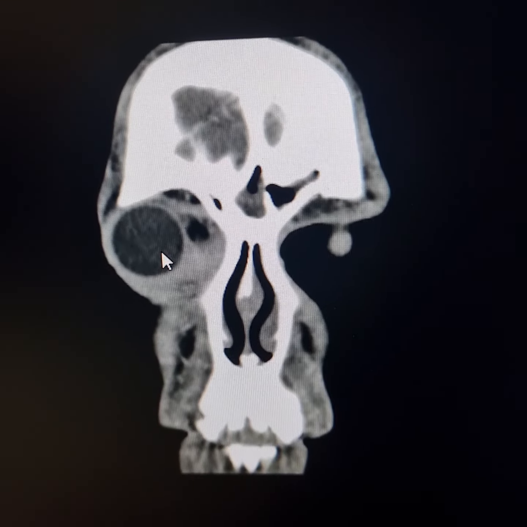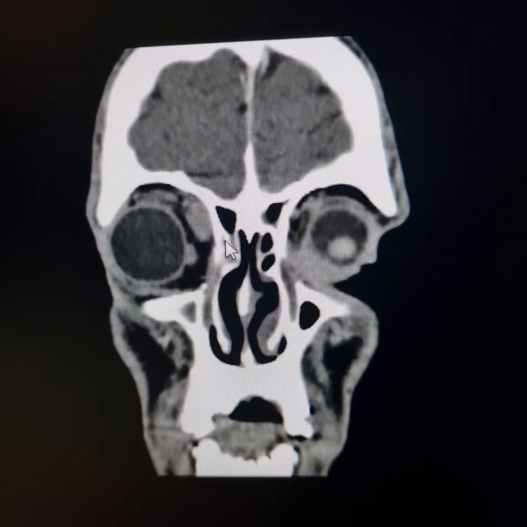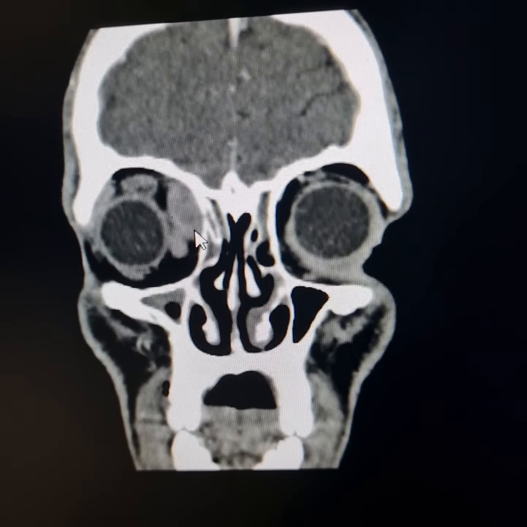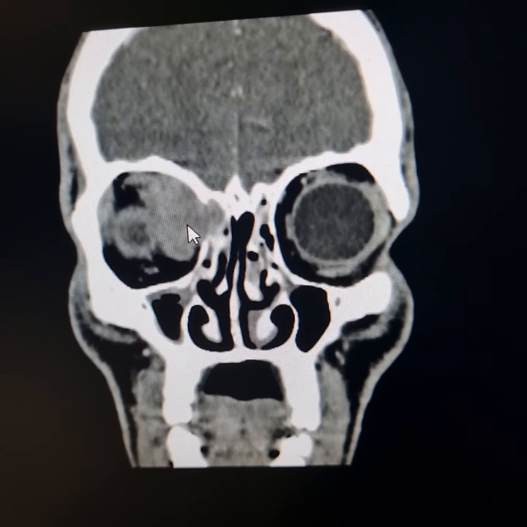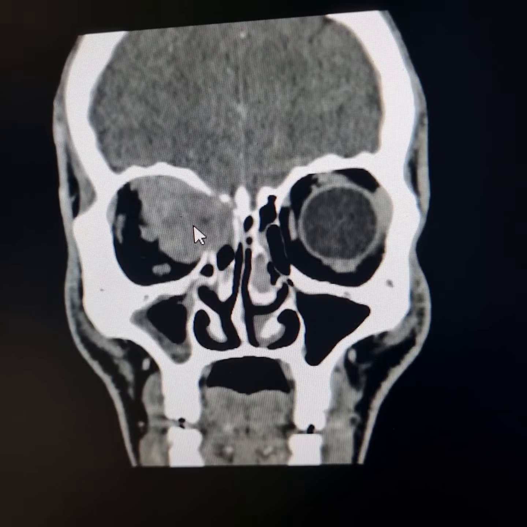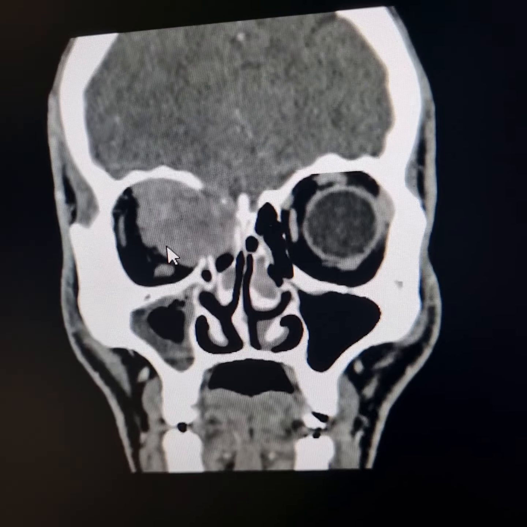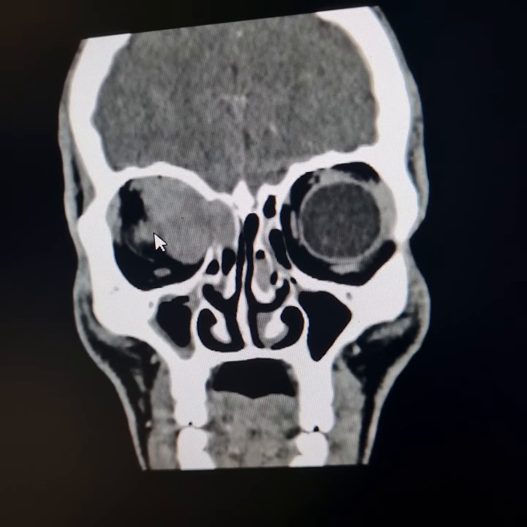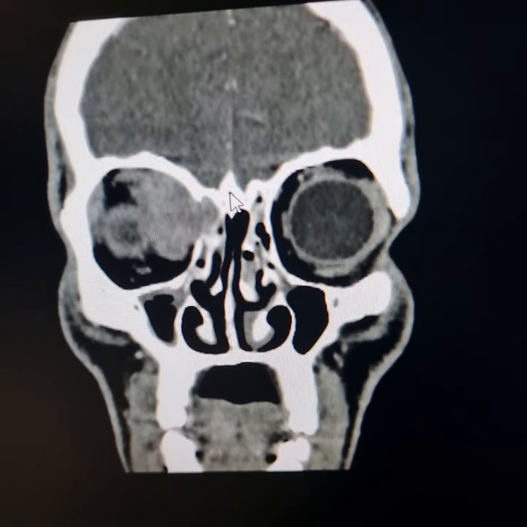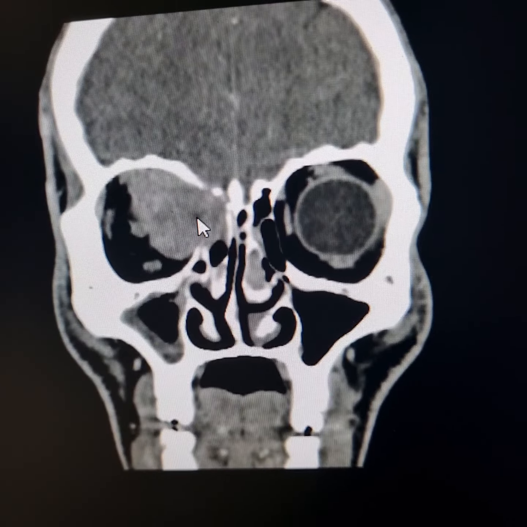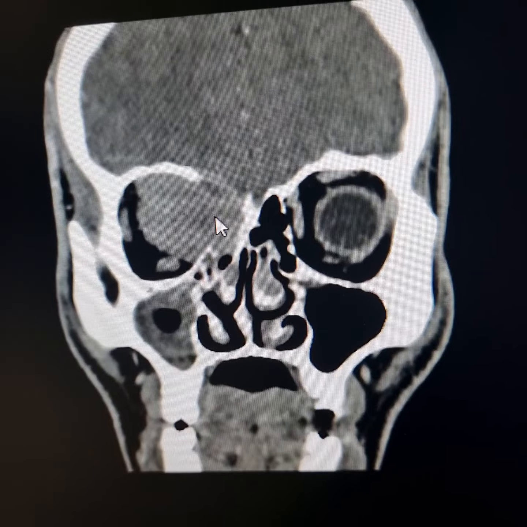Please observe this proptosis. Now this is the mass lesion here. It doesn't show any enhancement. It shows intraconal extension and comes to lie alongside this is the optic nerve here. This is superior rectus muscle. There is involvement of the medial rectus muscle, superior oblique muscle.